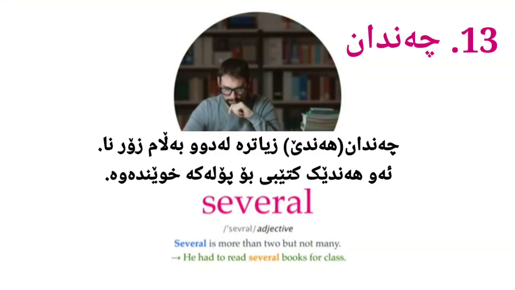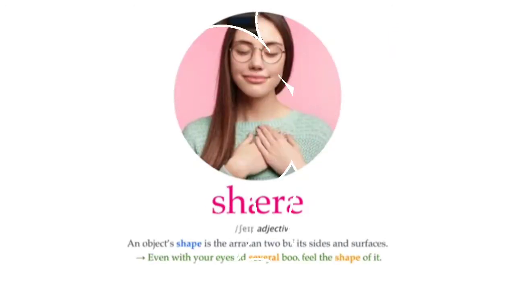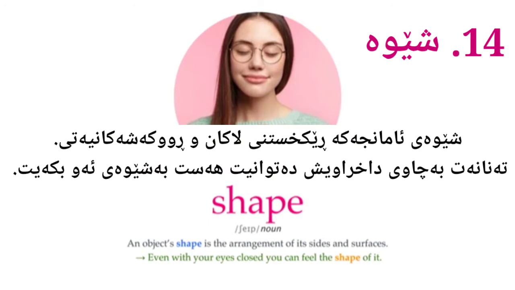Several. Several is more than two, but not many. He had to read several books for class. Shape. An object's shape is the arrangement of its sides and surfaces. Even with your eyes closed, you can feel the shape of it.